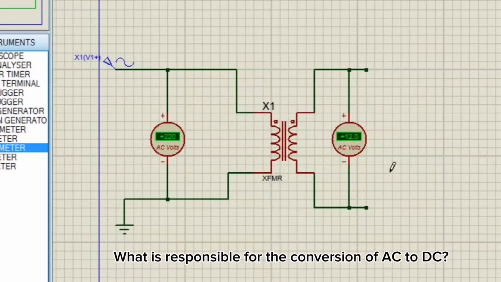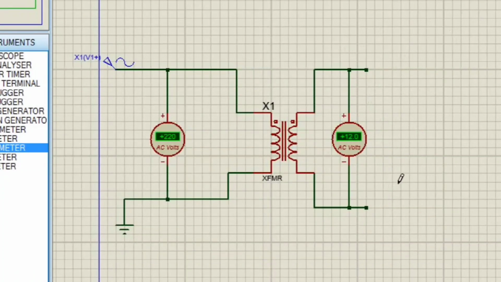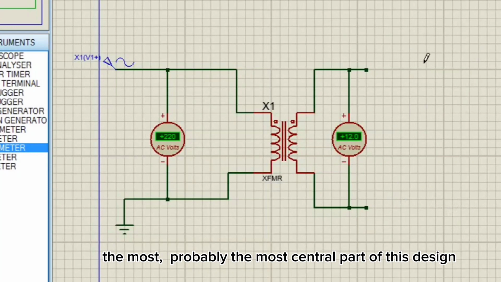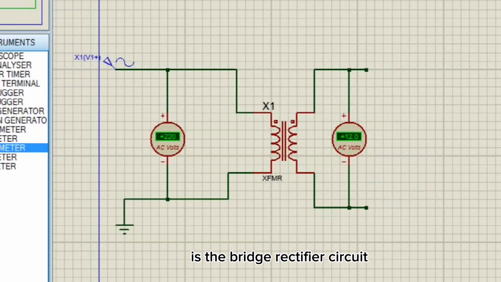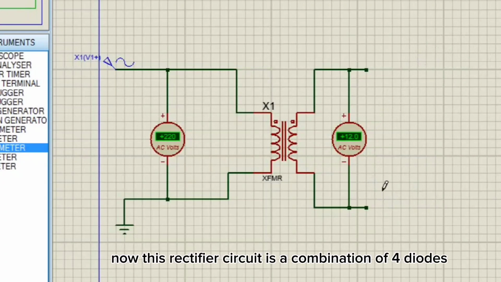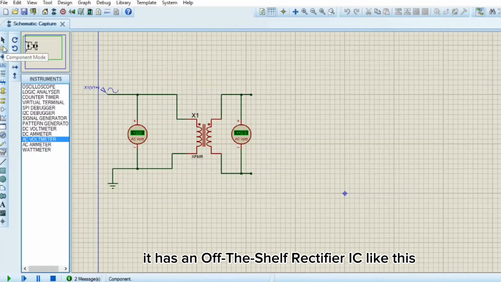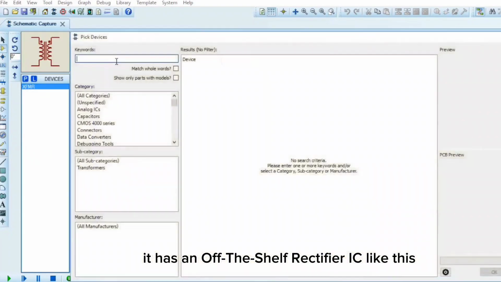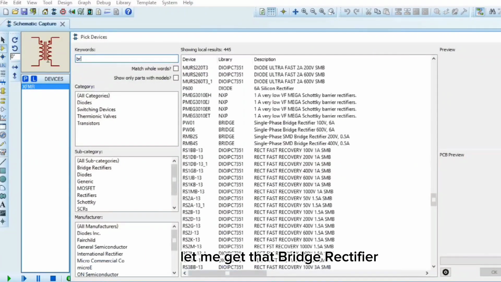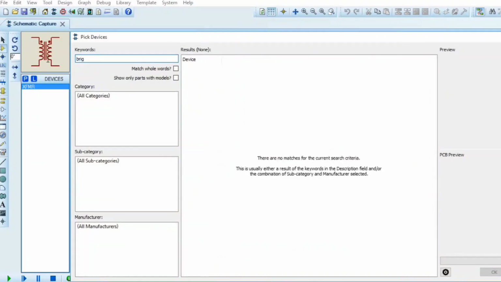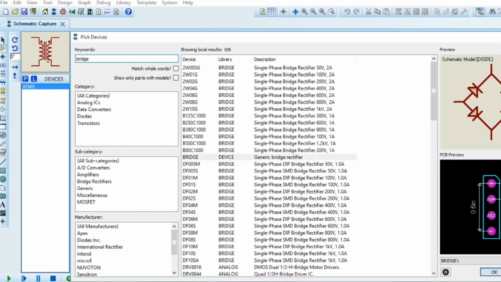Now, what is responsible for the conversion of AC to DC? Probably the most central part of this design is the bridge rectifier circuit. Now, this rectifier circuit is a combination of 4 diodes. Proteus would allow you to pick a rectifier. It has an off-the-shelf rectifier like this. Let me get that bridge rectifier. Bridge rectifier. I have it here.